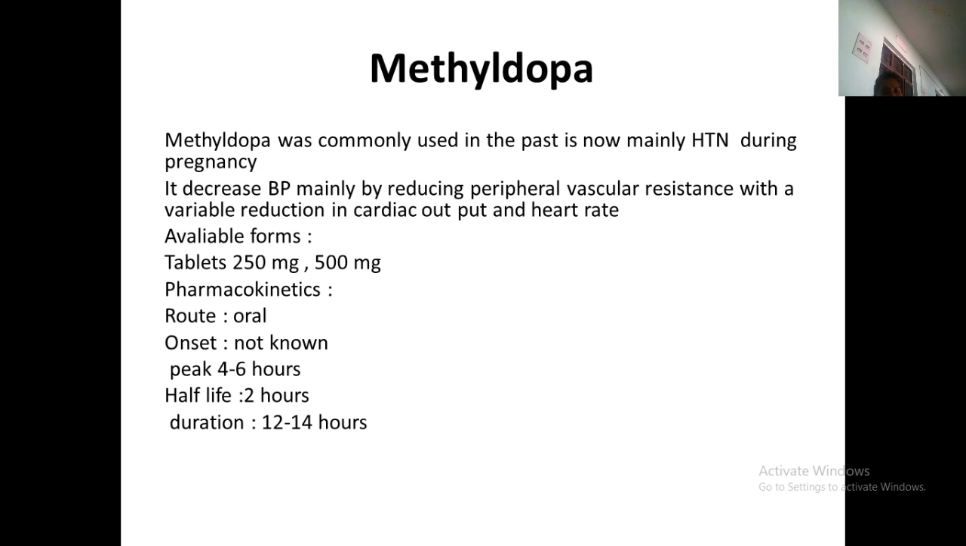Regarding available forms, 250 mg is the starting dose and it is available up to 500 mg. It is administered by the oral route. The onset is not known, but the peak effect is seen in 4 to 6 hours. The half-life is 2 hours and the duration is 12 to 14 hours. Since it acts for 12 to 14 hours, they can advise OD or BD. Most probably methyldopa is given as an OD dose in pregnancy.